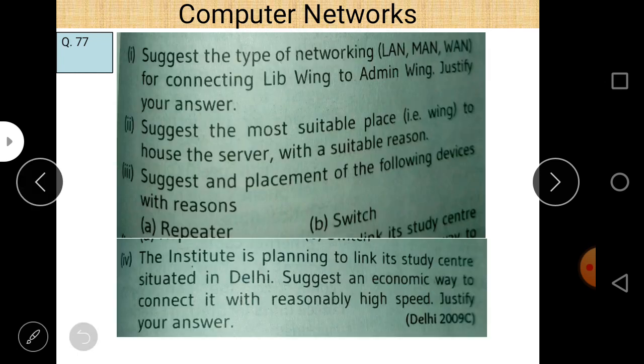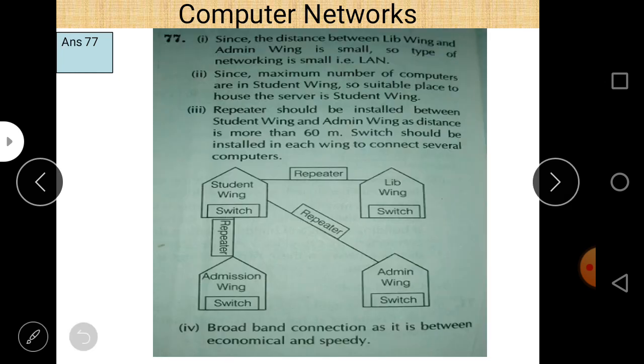Next question: the institute is planning to link its study center situated in Delhi. Suggest the economic way to connect it with reasonably high speed. Justify your answer. Now here it is already given that it should be economic, so we could use a satellite connection, but it is not very economic. So just use, in this case, a broadband connection. Broadband connection is between economic and speedy, so we use a broadband connection.